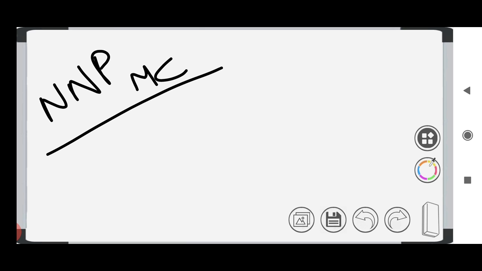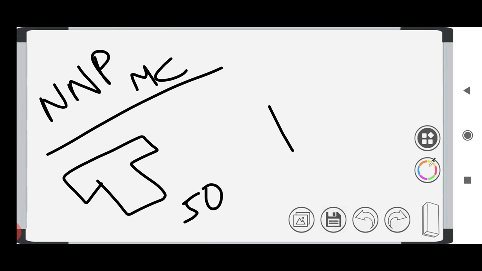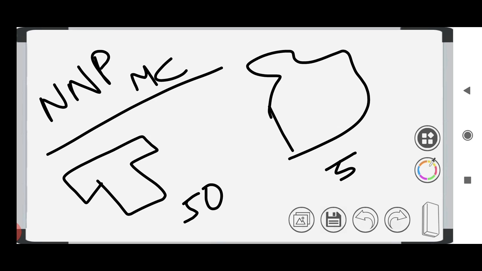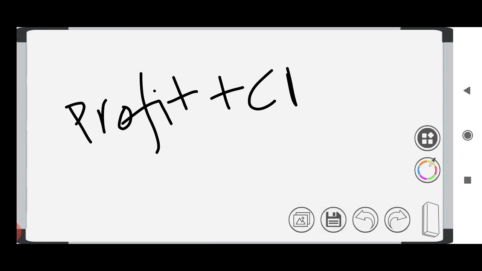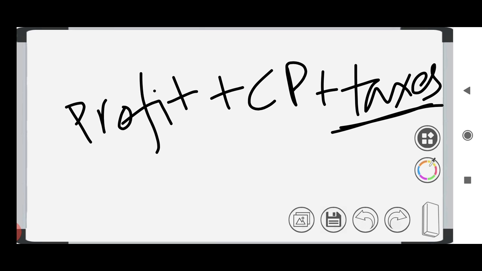And then we have NNPMC. Why have we not chosen NNPMC? Let us discuss that. NNPMC is the market cost. Market cost differs. The same shirt may be sold for 50 rupees in some places, for 500 rupees in some places. Because of this difference, we have not chosen it. Another thing is that profit is included. In market price, profit will be included with the cost price, plus the taxes imposed by the government.